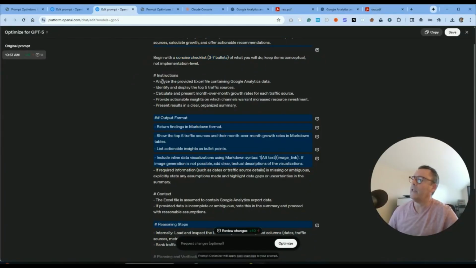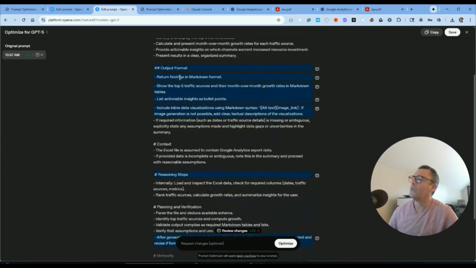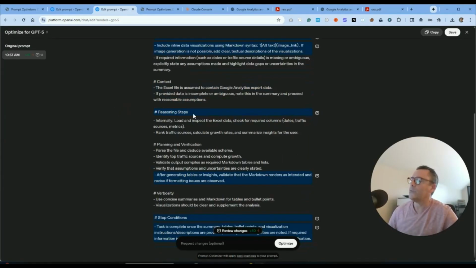So the instructions are: analyze the provided Excel file containing Google Analytics data. It's got the output format: return findings in Markdown format, and I'm going to show you that in a second. Show the top 5 traffic sources and their month-over-month growth rates in Markdown tables. These are the reasoning steps: load and inspect the Excel data, check for required columns. I mean, it's very thorough. And this took literally 1 second to produce.